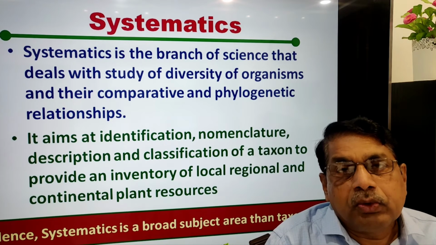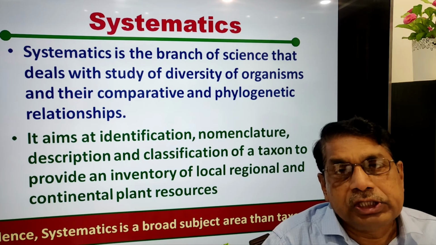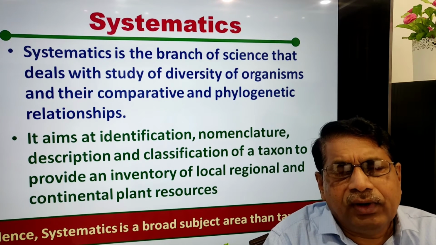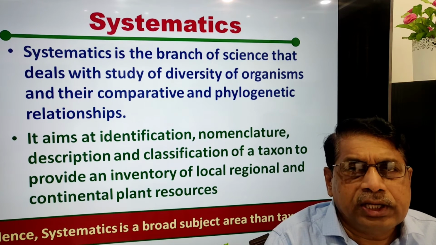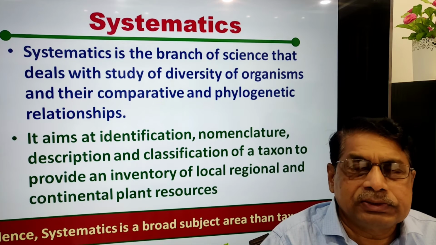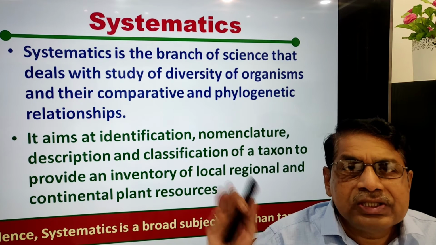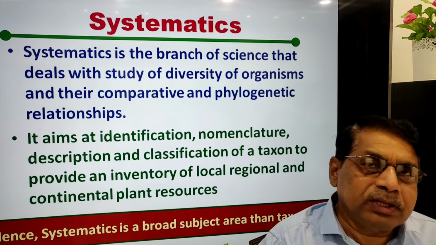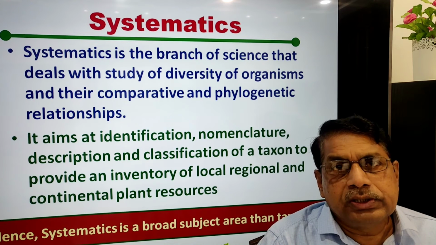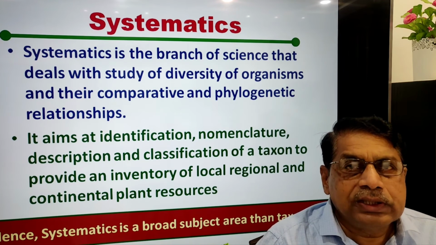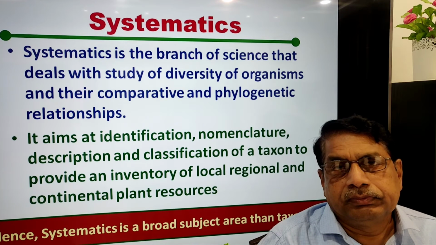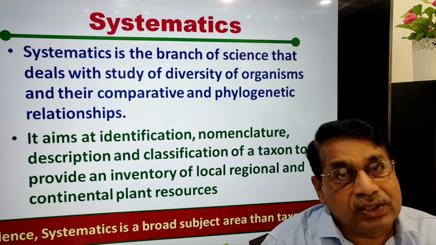And when do they come to flowering, fruiting, seeding? Every information about the plants and animals in that particular region. That is called systematics. Systematics also considers identification, nomenclature, classification. But systematics goes further.